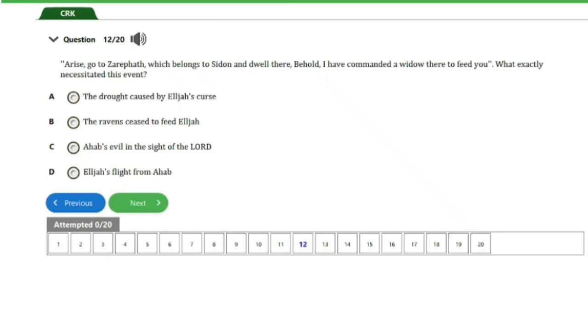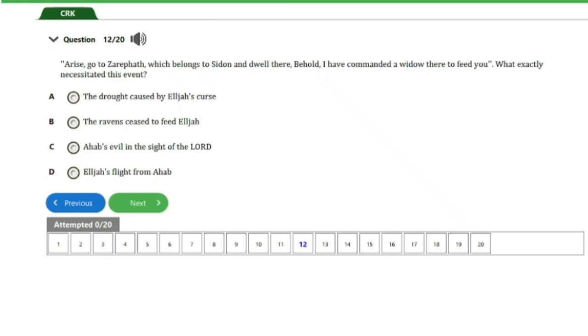Behold, I have commanded a widow there to feed you. What exactly necessitated this event? A, the drought caused by Elijah's curse. B, the ravens ceased to feed Elijah. C, Ahab's evil in the sight of the Lord. D, Elijah's flight from Ahab. So guys, the answer to this question is option A, the drought caused by Elijah's curse.